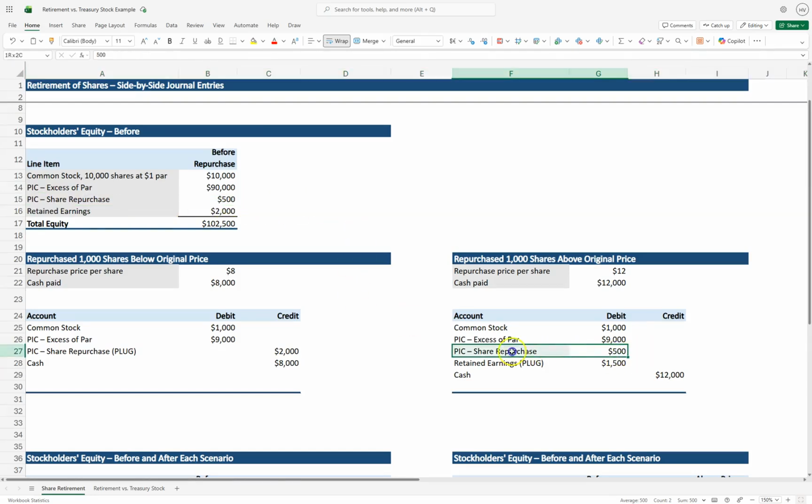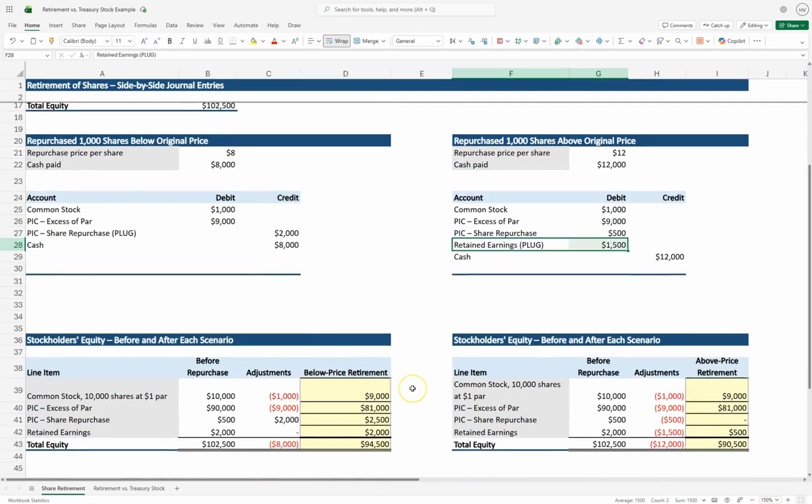So we're going to debit that account to get rid of it. And then the retained earnings ends up being a plug, right? Because our entry needs to balance, and so it's going to be a plug to retained earnings, and that could be a debit or credit depending on which way the numbers go. So that's the biggest difference between when we repurchase and retire our shares below original price or above original price.